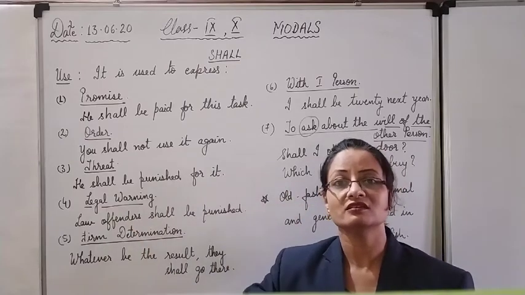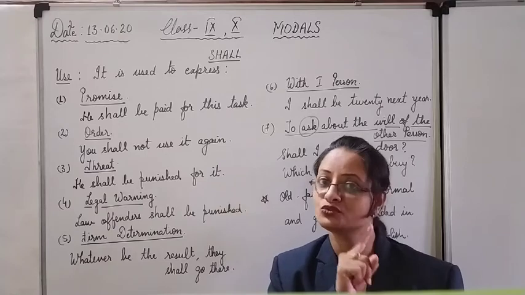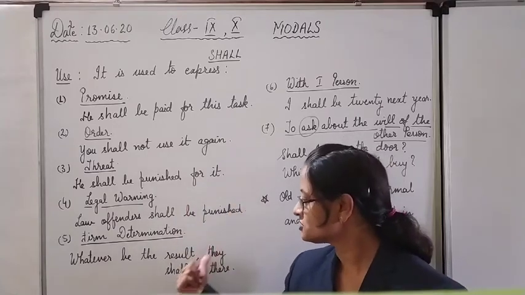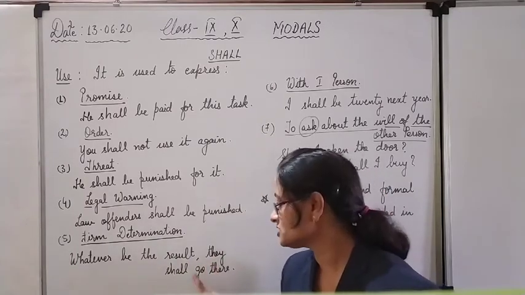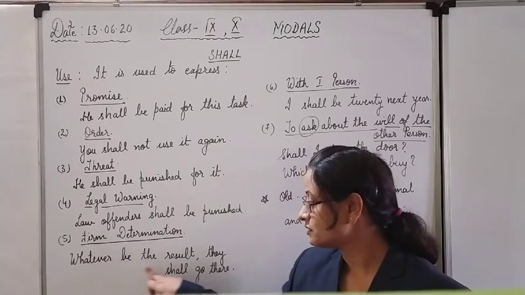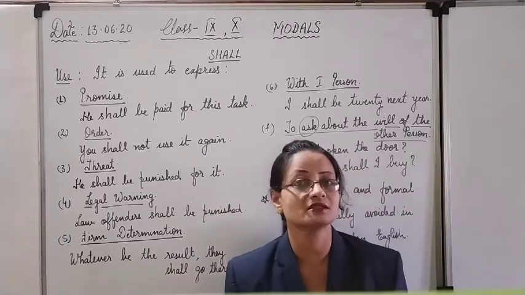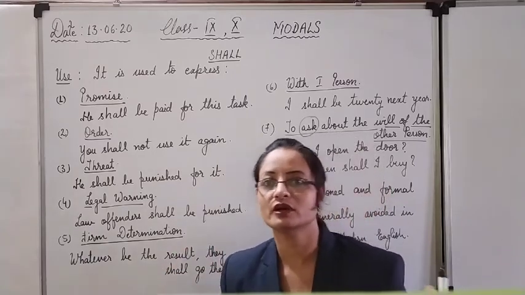With all the second and the third person, not I, with the first person I and we, you will use will, and with all the second and the third persons, we are going to use shall. Look here, with they, the third person plural, we are using shall. See, whatever be the result, they shall go there. Whatever may be the circumstances, their will is not going to change. Their will means desire, not W-I-L-L.